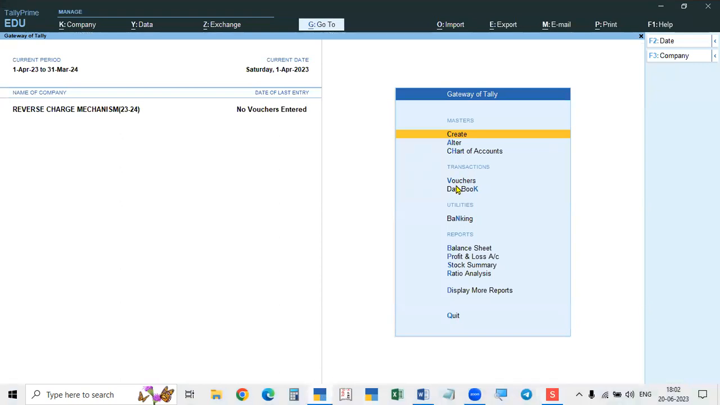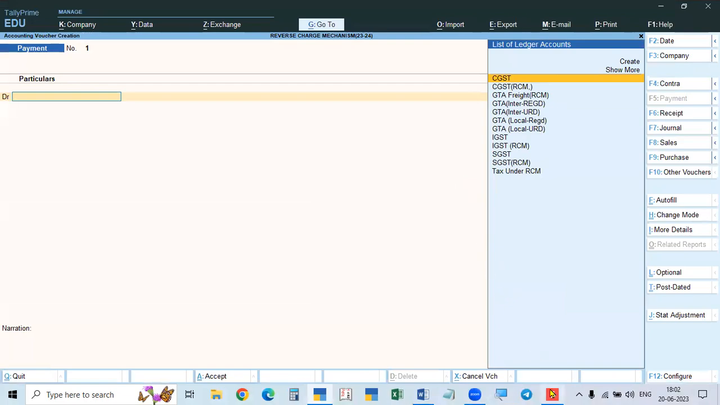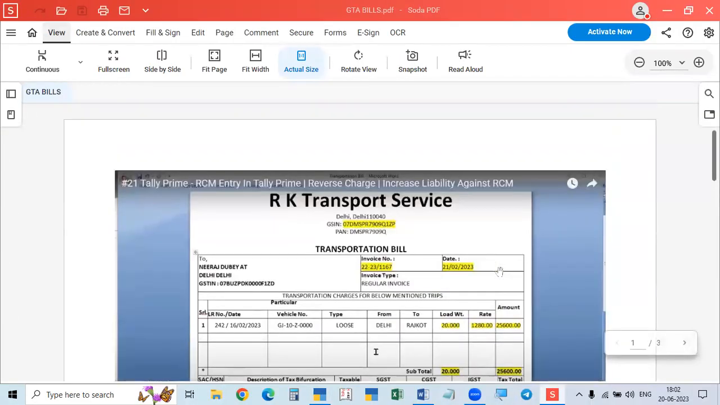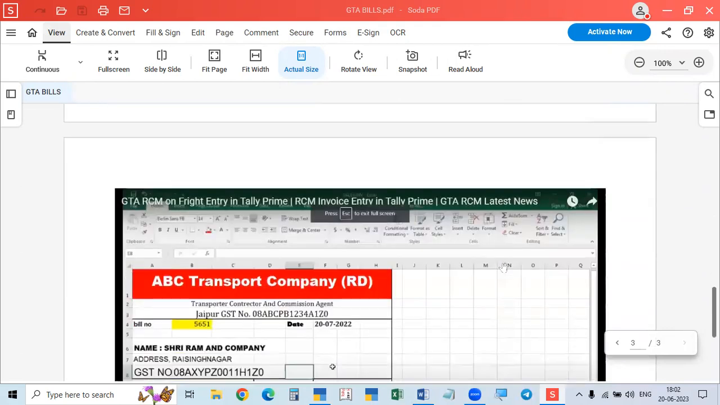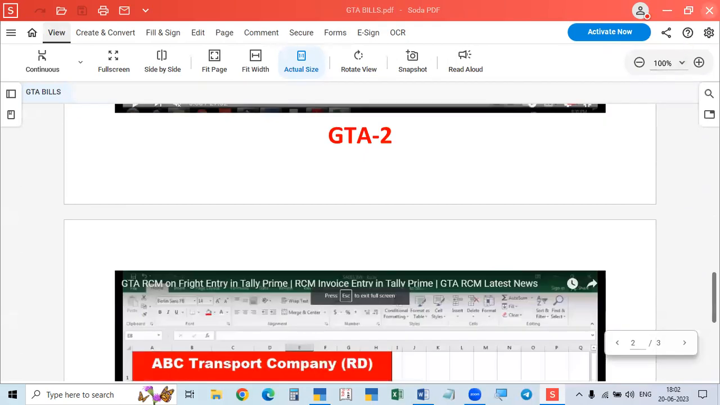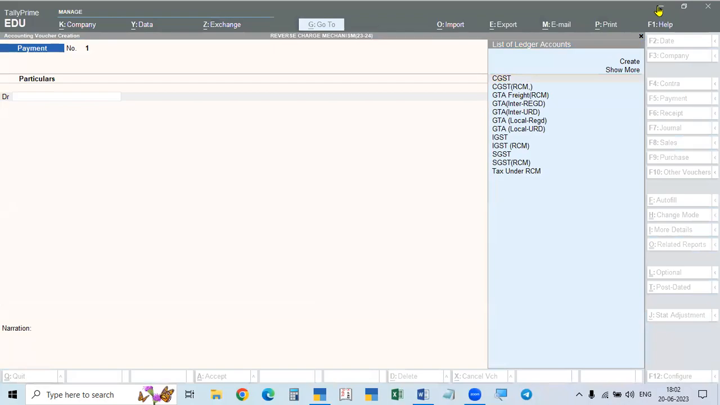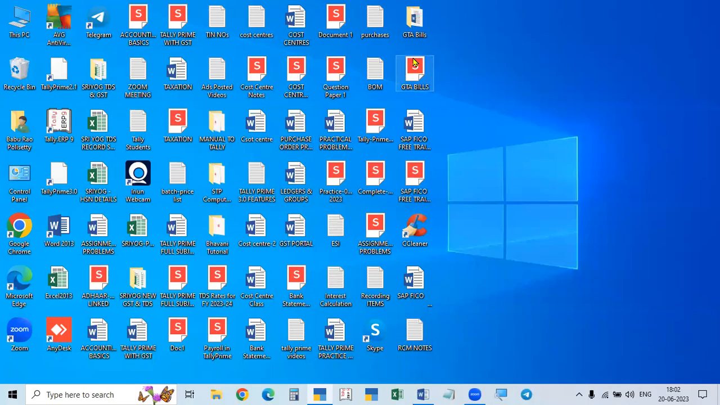So we'll go to voucher. In the voucher, you have to enter. See here, there are three: market, transport, and all this. Sorry, not this one. We will take up another one. Okay, let me take this one. The other one is inside this.